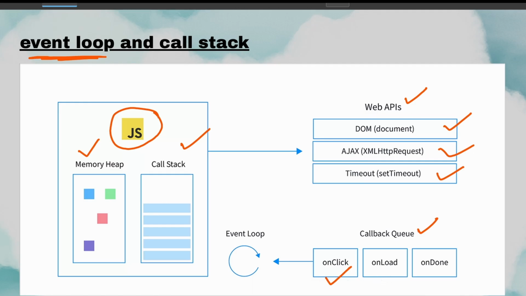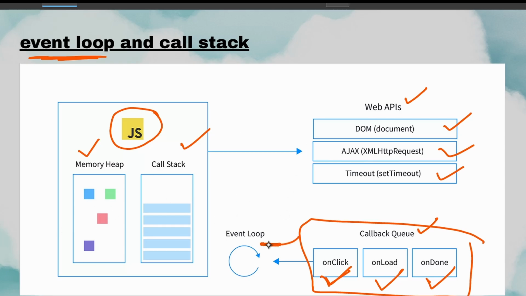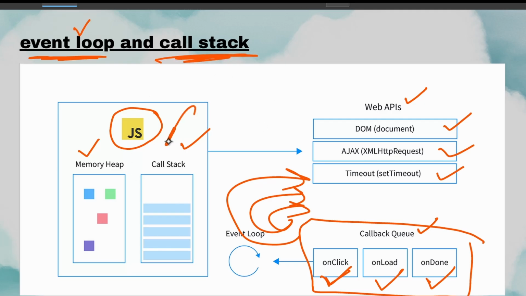First the user clicks, on click, and it will load, on load. These all 3 conditions will be stored in the callback queue. This callback queue will again be stored in the call stack, and again stored in the heap memory, and again call this. So this is the continuous loop. This is known as event loop. And call stack is this: first, all these 3 will be stored in the call stack. So that's the reason we call it the call stack.